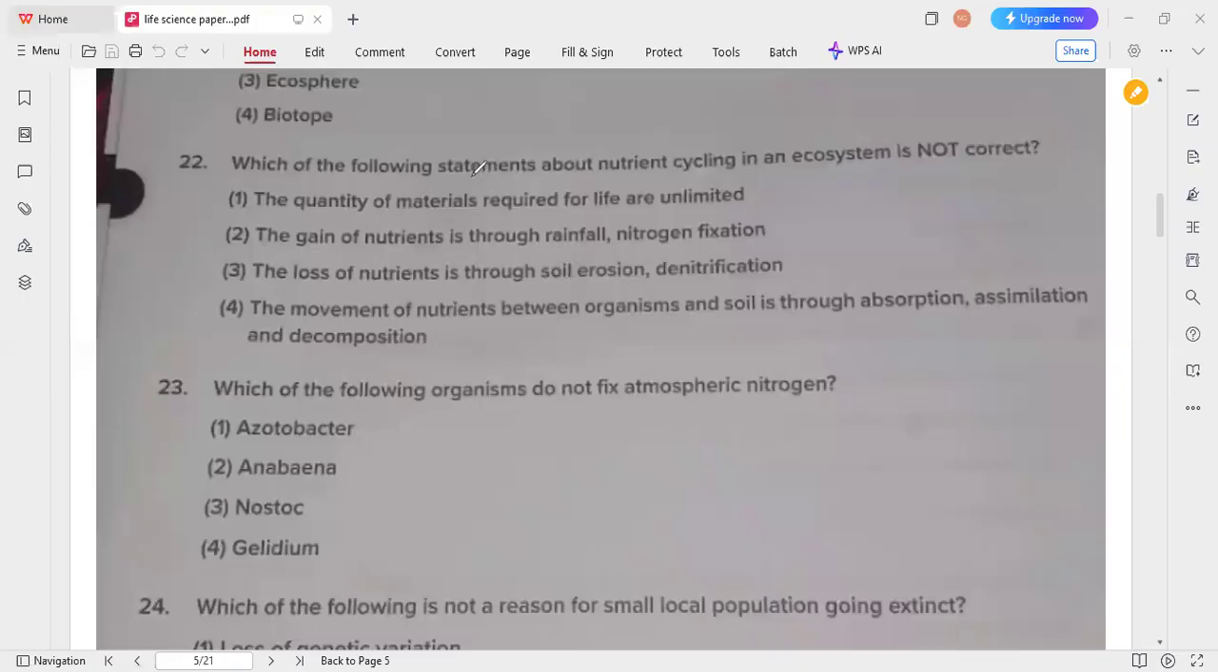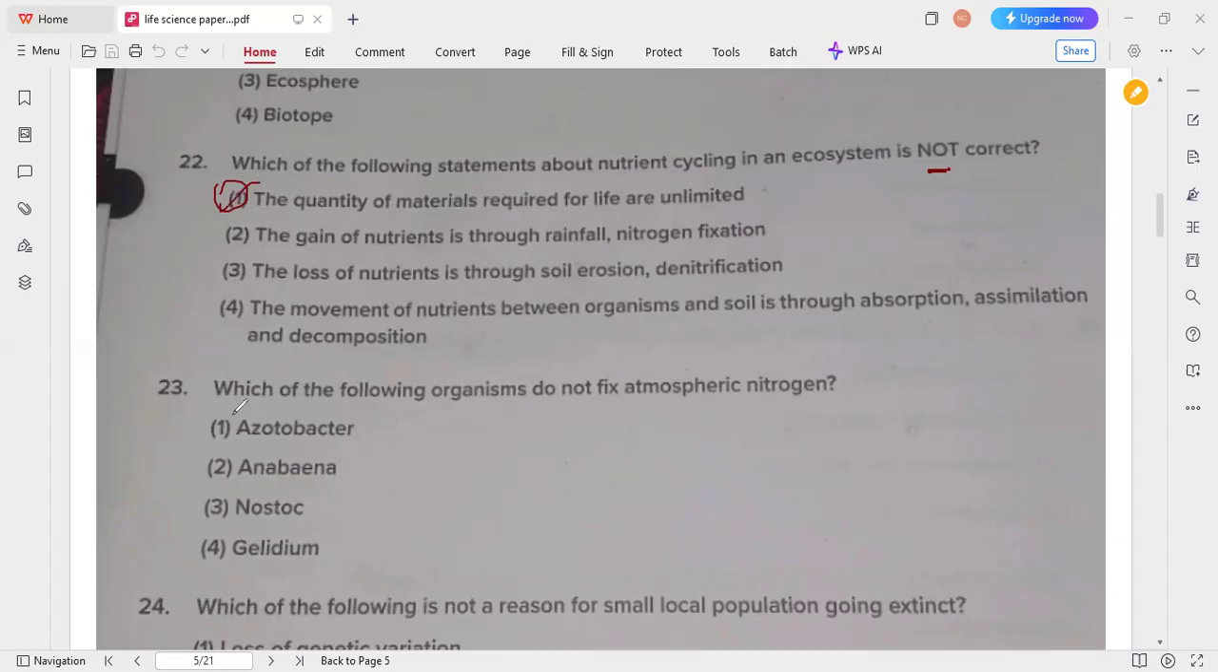Which of the following statements about nutrient cycling in an ecosystem is not correct? Here the answer is option 1, that the quantity of materials required for life is unlimited. Option 1 is the correct answer, because this statement is not correct.